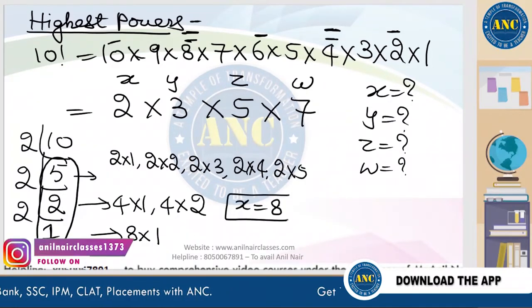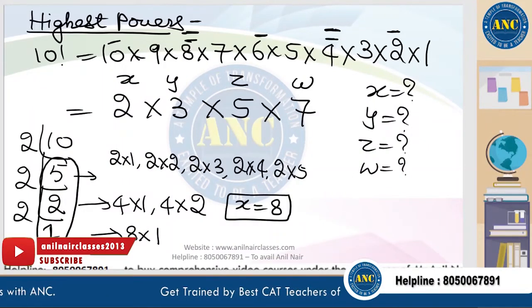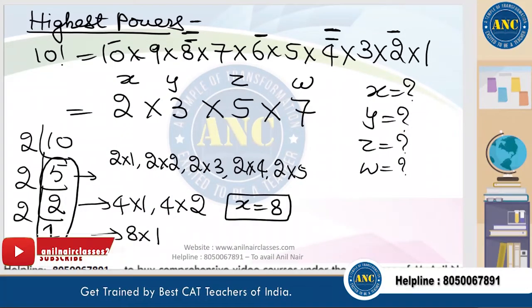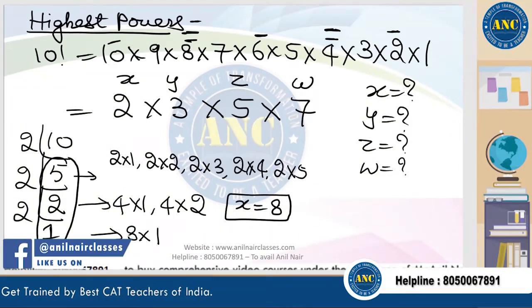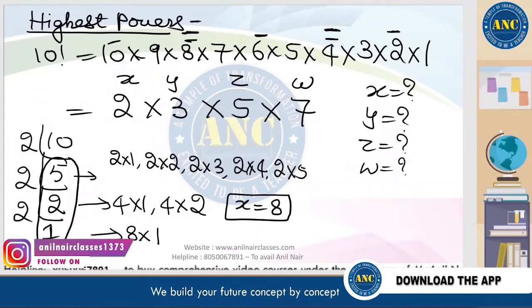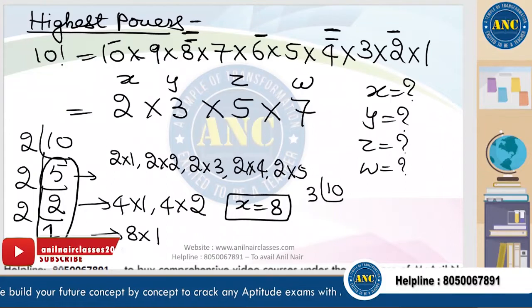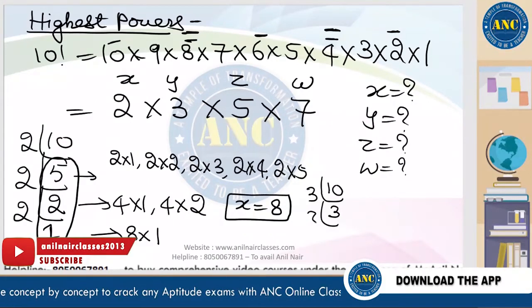Are you with me? The x value is 8. Instead of doing it individually, you can divide it successively. Similarly for 3, 3 1s are 3, 3 2s are 6, 3 3s are 9. Here again it is 9, 3 1s are 3.